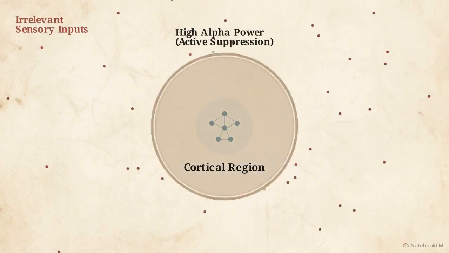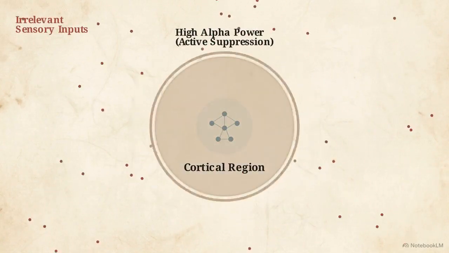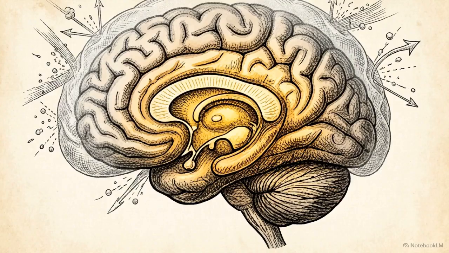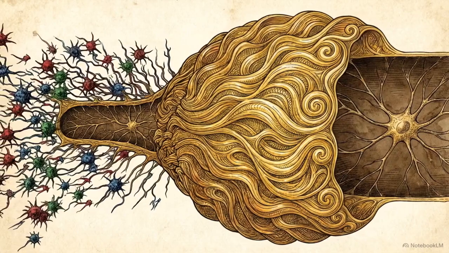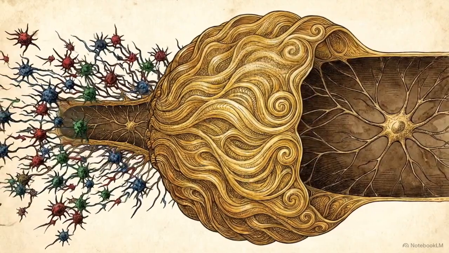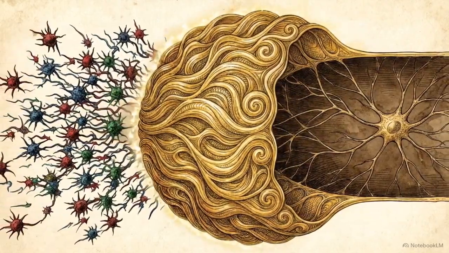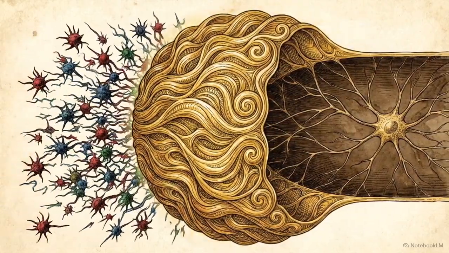High alpha power correlates with the active suppression of irrelevant sensory inputs. It regulates cortical excitability, effectively filtering out external distractions so the network can maintain internal focus. Alpha oscillations serve as the gatekeepers of cognitive resources, determining which cortical regions are accessible for incoming data.